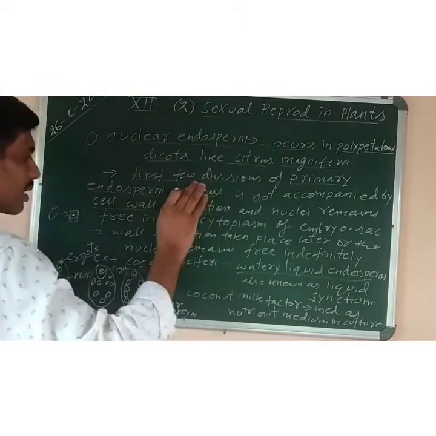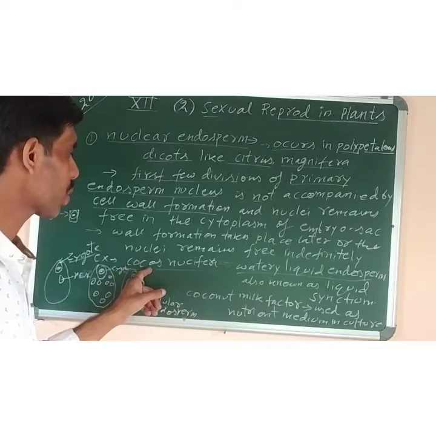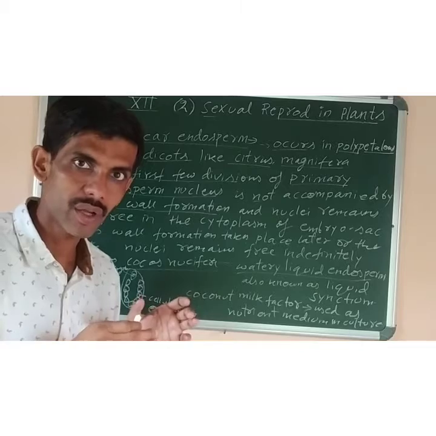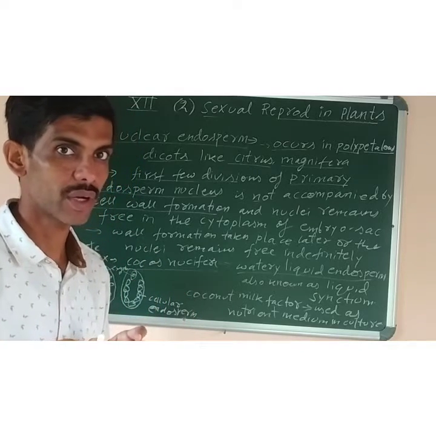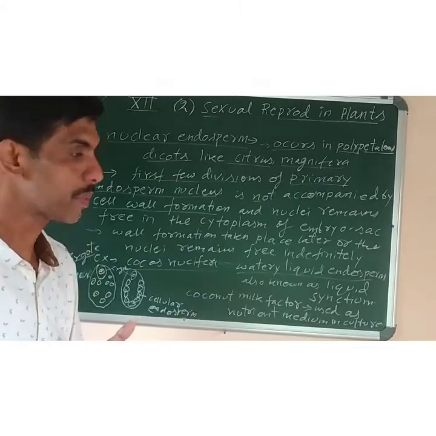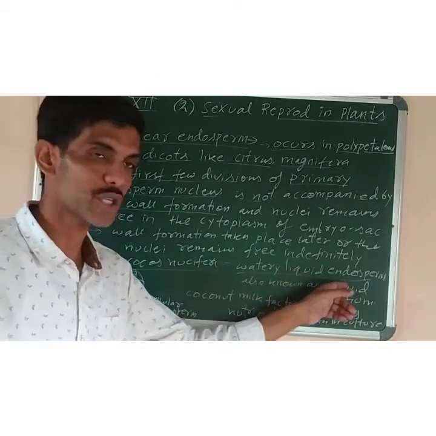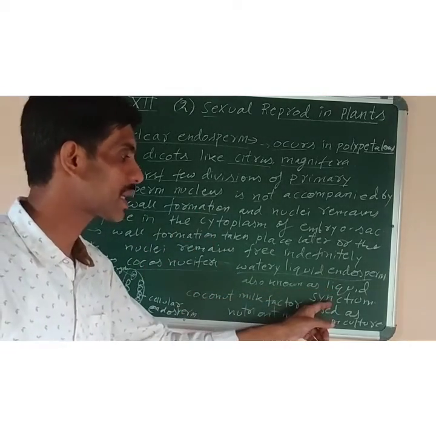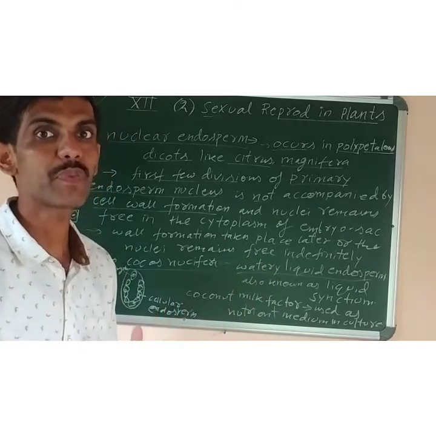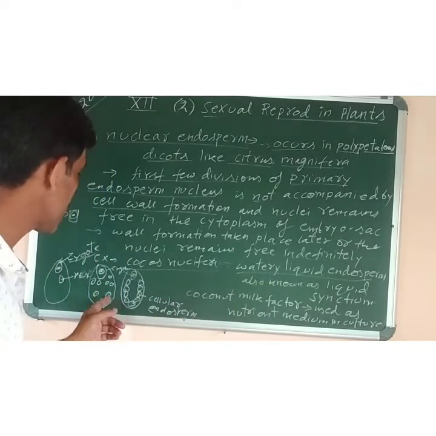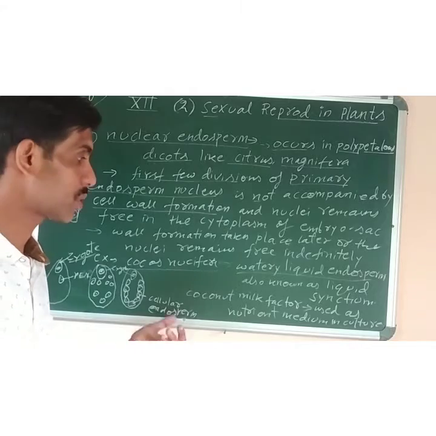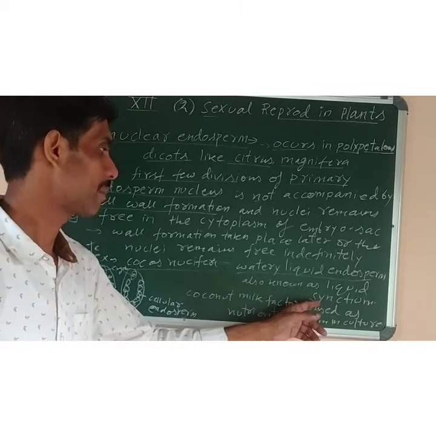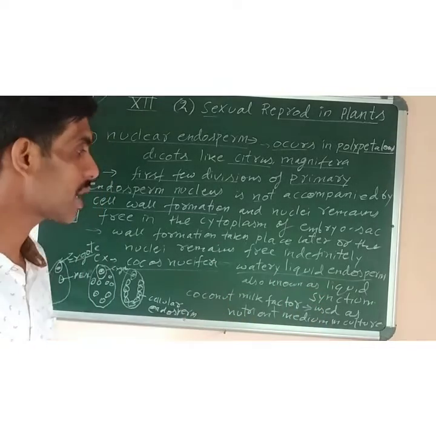Indefinitely means permanently. The example I have given here is Cocos nucifera, the scientific name of coconut. The watery liquid which is there in the coconut, we check whether the water is there or not while buying the coconut. That dab, as it is called in Hindi, the green one also. So it is called the watery liquid endosperm. The watery liquid is the endosperm only, and it is also known as liquid syncytium. Syncytium means the one which contains many nuclei, because many nuclei are there without a cell wall. Such a cell with many nuclei is called a syncytium, and since it is liquid in shape, it is called liquid syncytium.